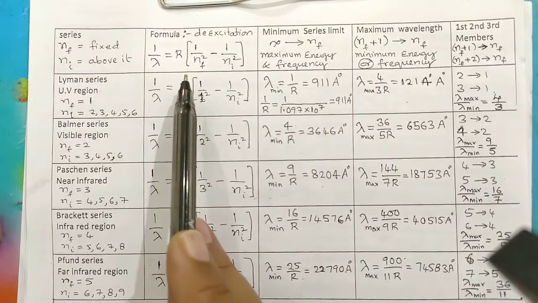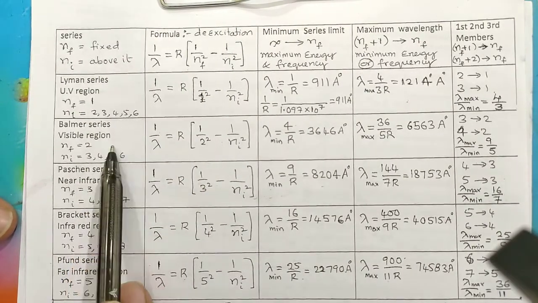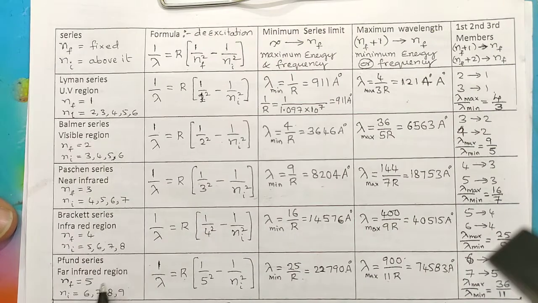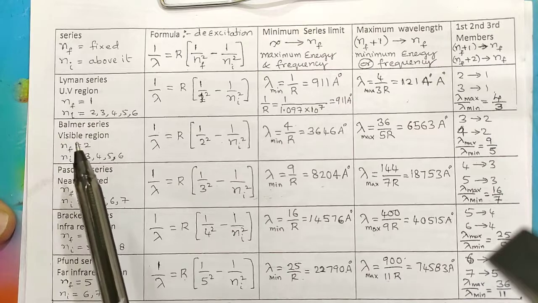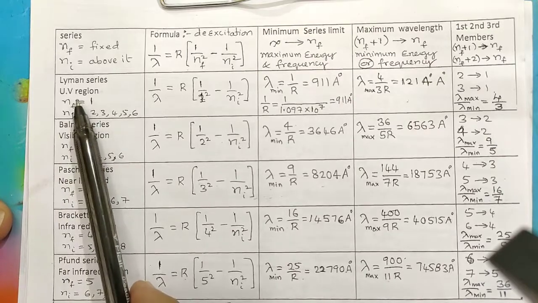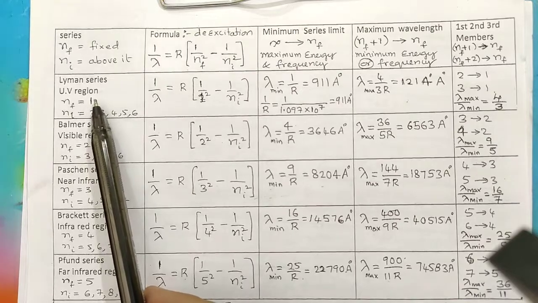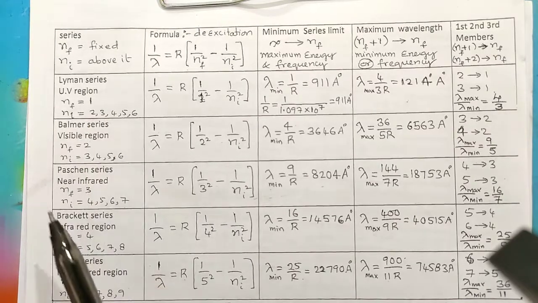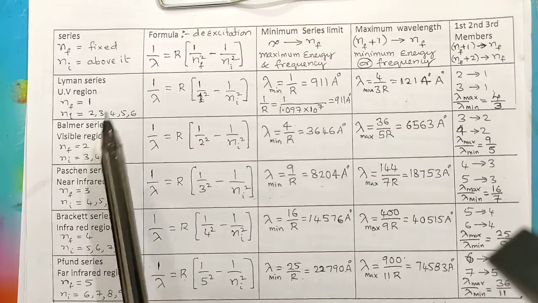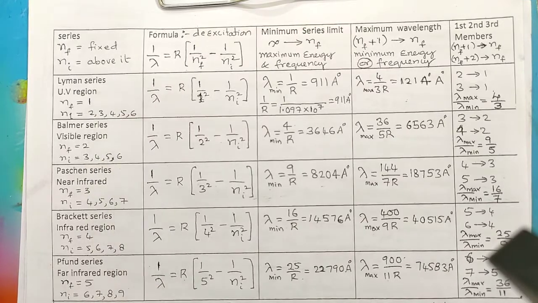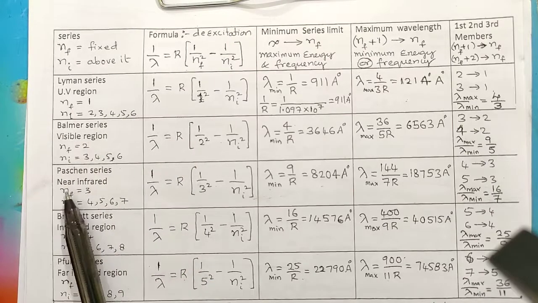Before Bohr, some scientists like Lyman, Balmer, Paschen, Brackett, Pfund observed the excitation energies or de-excitation energies of electrons in different orbits, and those spectrum results are available. De Broglie's concept and Bohr's concept were theoretically available. Practically, we have to get the values matching this Lyman series, Balmer series and all.